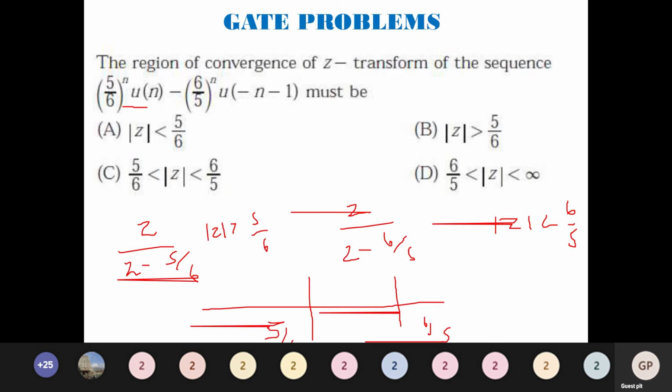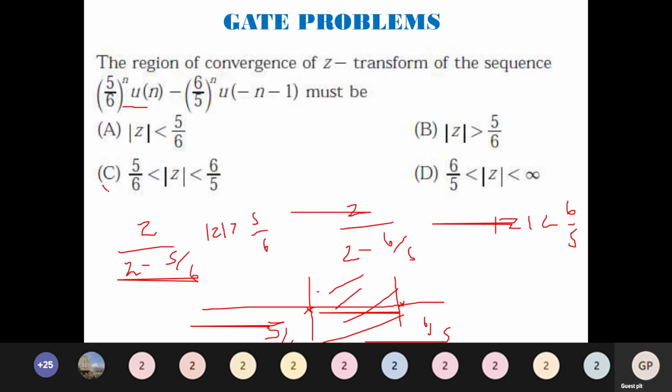What is it saying? I have marked them as poles. So you have a circle. Here, |z| is greater than 5/6, so it is going to be outside this. Less than 6/5, it is going to be inside this. So it is going to be the intersection region of 5/6 < |z| < 6/5. Which option has this? You can come to the conclusion.